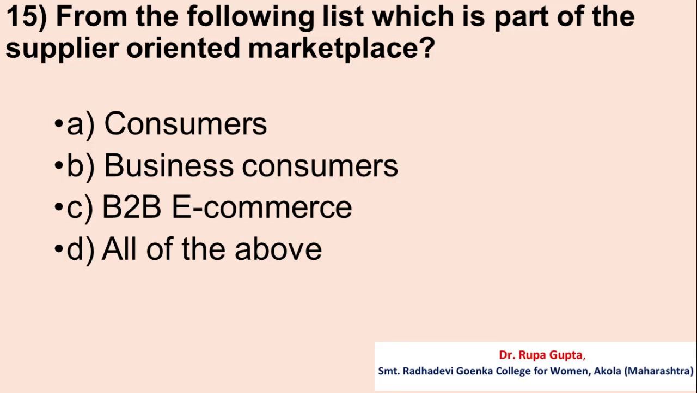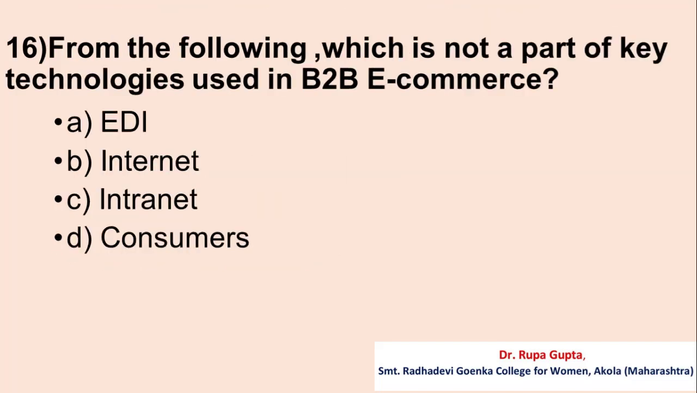Question number 15. From the following list, which is a part of the supplier oriented marketplace? Option A. Consumers. B. Business consumers. C. B2B e-commerce. D. All of the above. And the correct answer is D. All of the above.